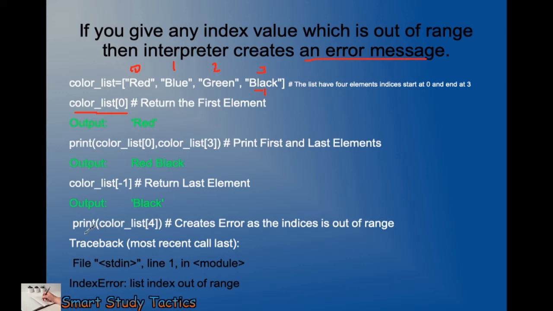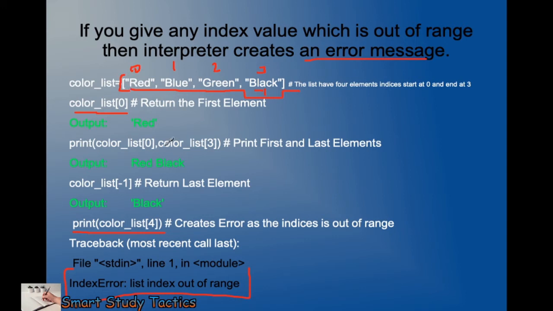Now if I give 4, not -4, if I give 4, it is not in the list. You can see 0, 1, 2, 3, and 4 is not there, so it will show this error: index out of range. Make sure that for an index which is not in the list, it will show an index error.